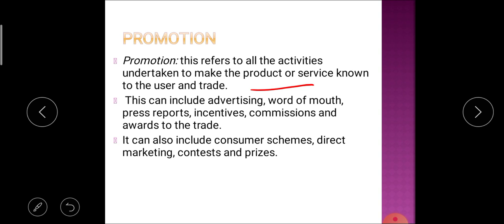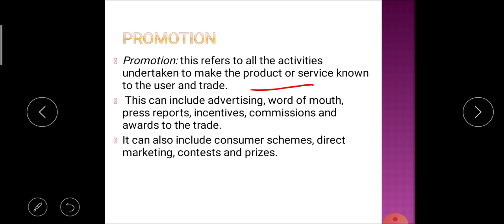That means different promotion strategies are adopted for the promotion of that particular product, such as advertising by using different media like multimedia, TV shows, radio shows, posters and charts. By using different media, the producer can advertise or promote that particular product.